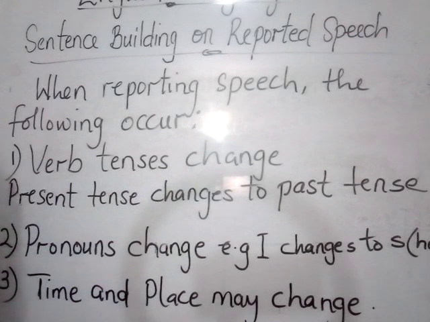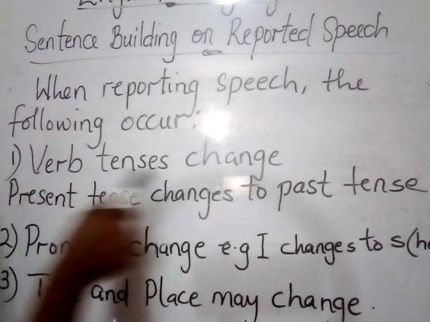Now, looking back at the first example we used, the direct speech was, she said, "I am coming." "I am coming" is in present tense form. But then the reported speech was, she said that she was coming. So there we see that "am" in the present tense form changed to "was," past tense.